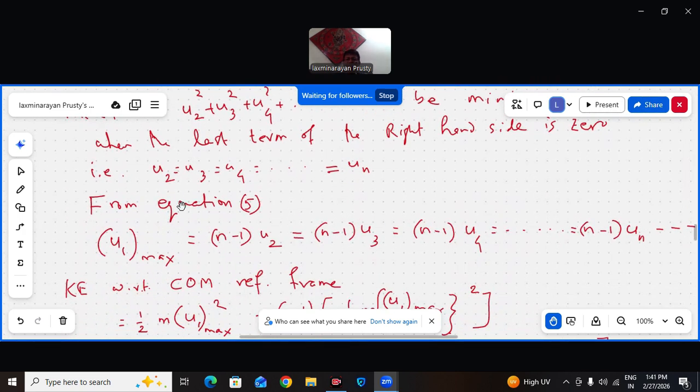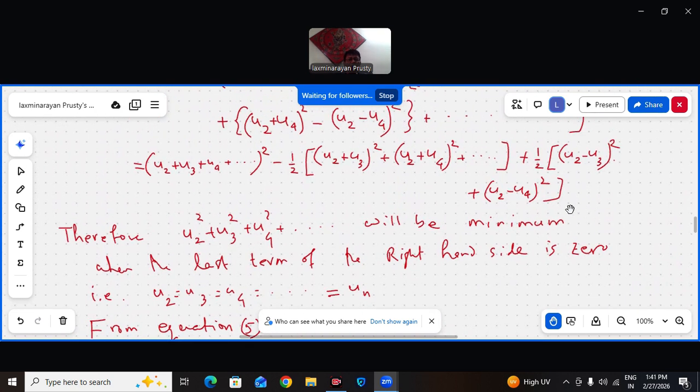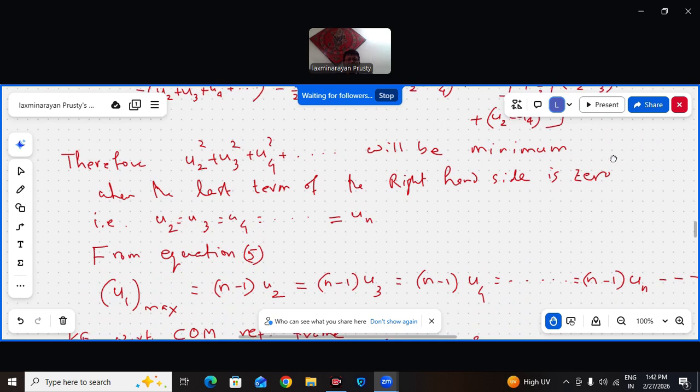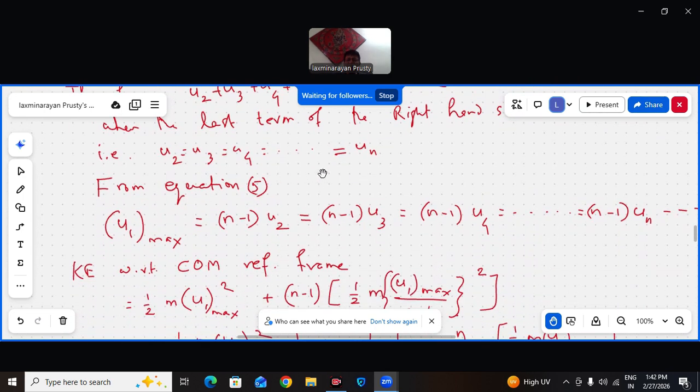So like this, u2 is equal to u3 is equal to u4 is equal to un. So u2 minus u3 is 0, u2 minus u4 is 0, u2 minus u5 is 0, u3 minus u4 is 0, u3 minus u5 is 0, u4 minus u5 is 0. So all of them are equal in magnitude.